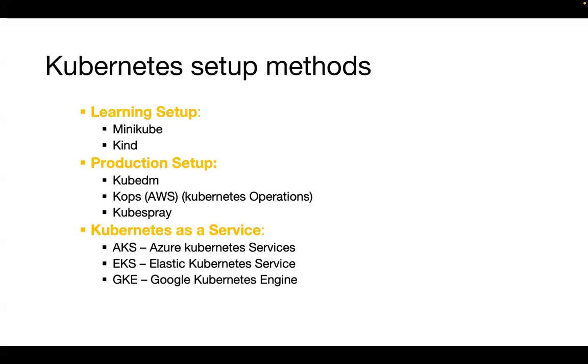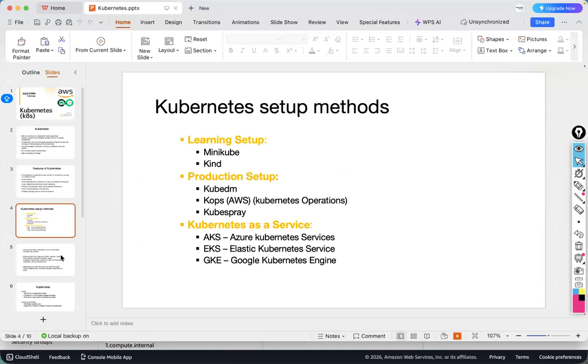Just like EC2, Elastic Compute Cloud, is used for launching virtual machines, EKS is used for launching a Kubernetes cluster. In Azure, we have AKS, Azure Kubernetes Service. In Google Cloud, Google Kubernetes Engine, GKE. Any questions here? Please ask if you have any questions. Don't sit silent.